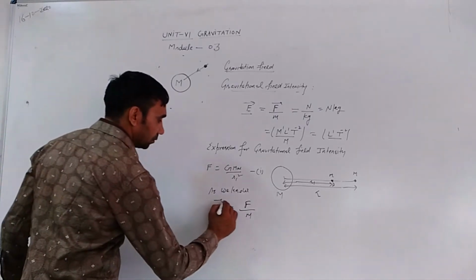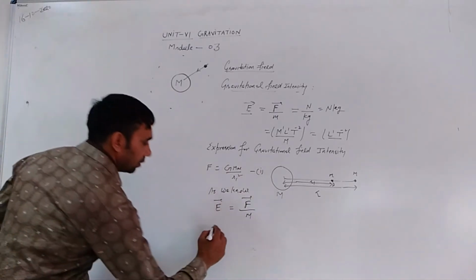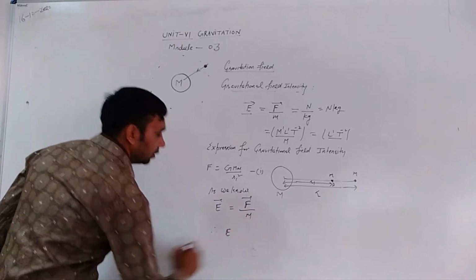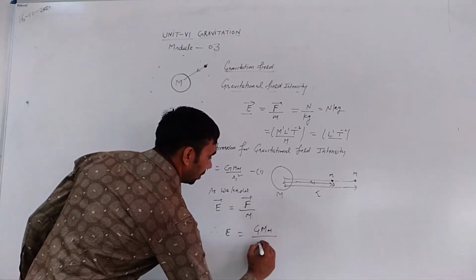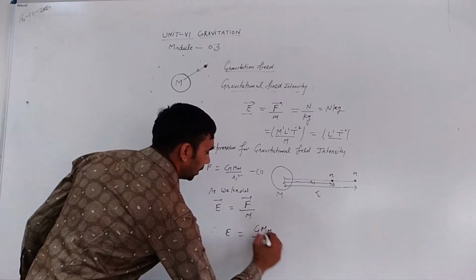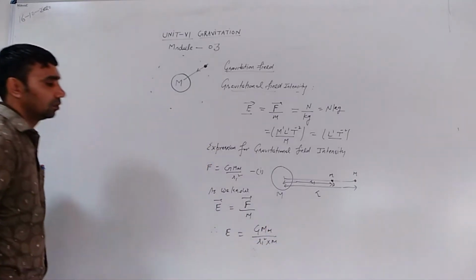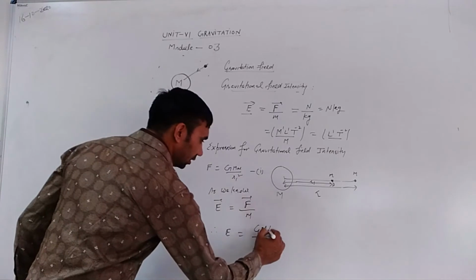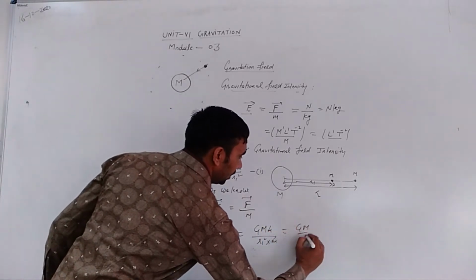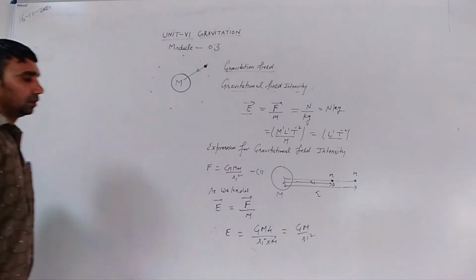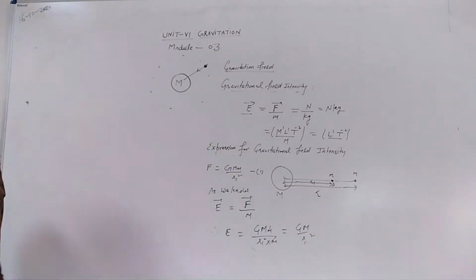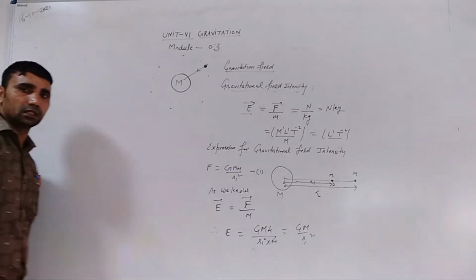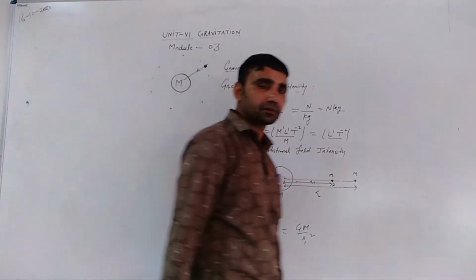Therefore, E is equal to G M m upon r1 square multiplied by 1 upon the mass of the ball. So we get E equal to G M divided by r1 square. This is the gravitational field intensity.